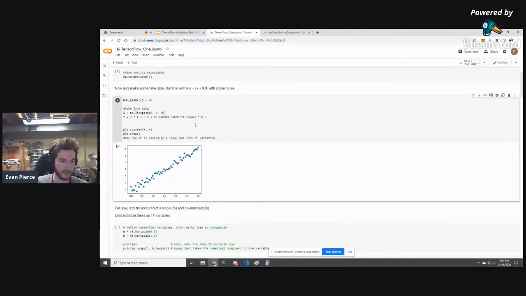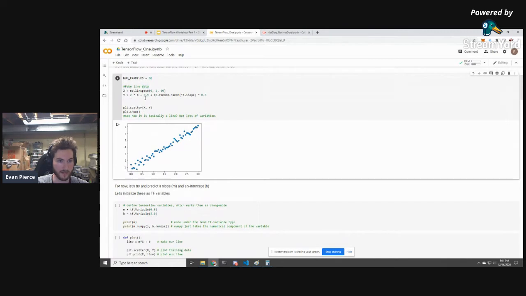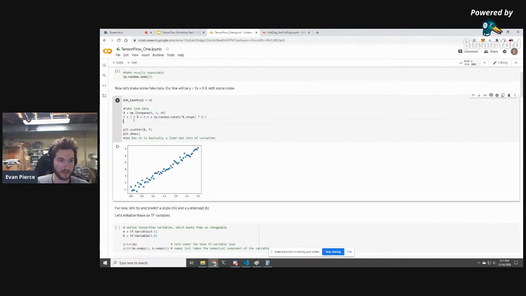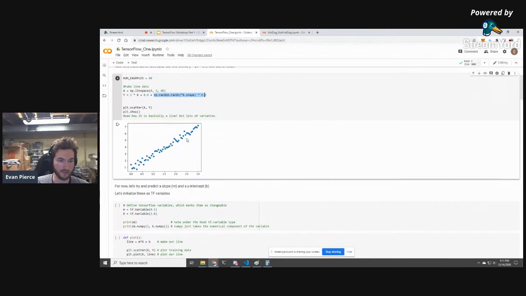And what this data set is, we're essentially using X, and we're going to try to make a line that best fits this data. So Y right now is just a line, and it's based off of X. The ground truth equation is 2X plus 0.9. And then we're adding a little bit of noise just to create these deviations so that it's not exactly a line, but it's very close to a line.